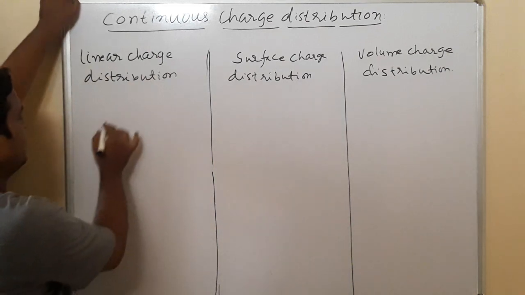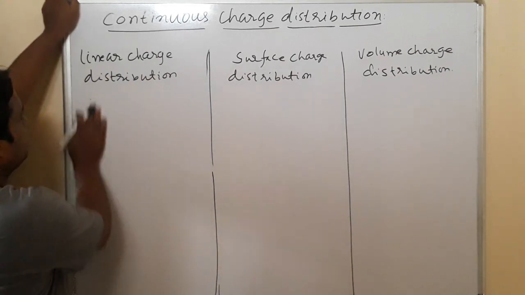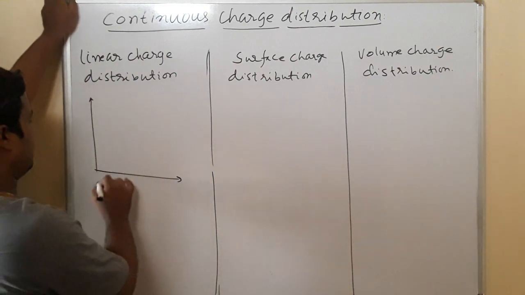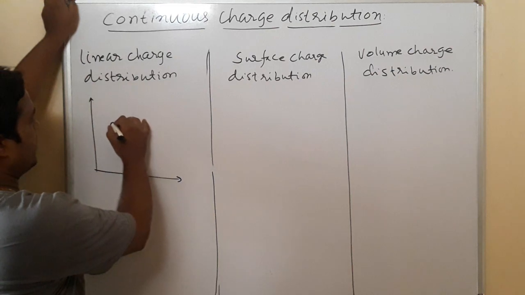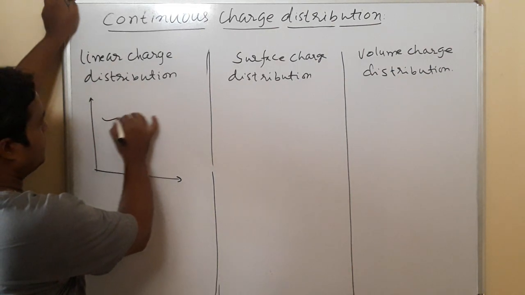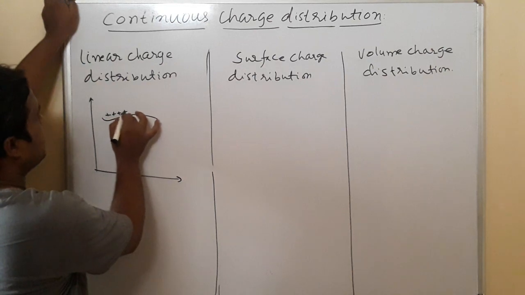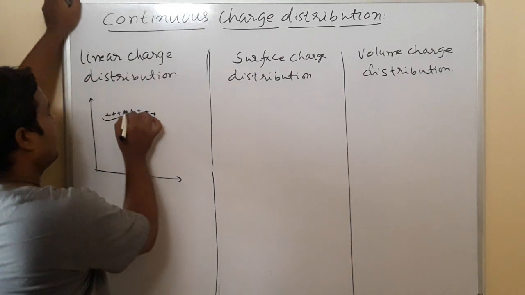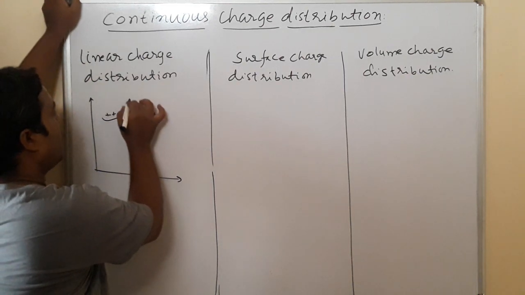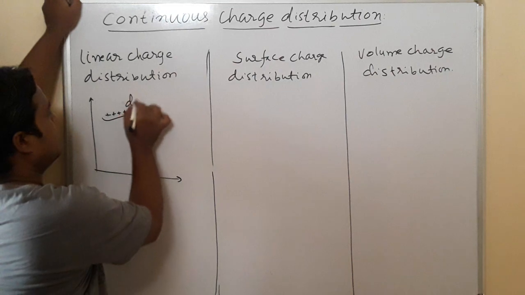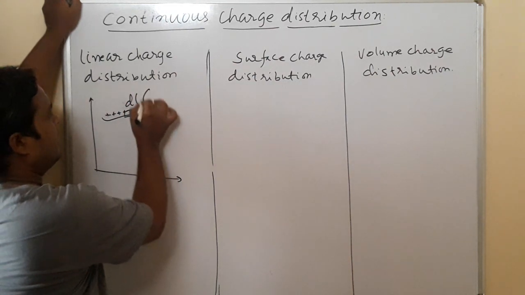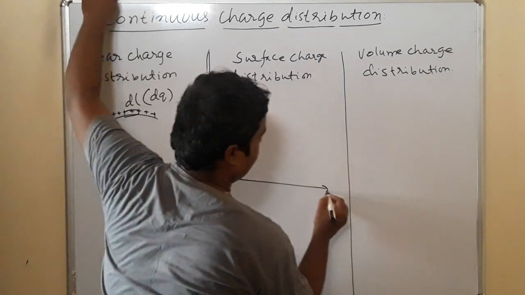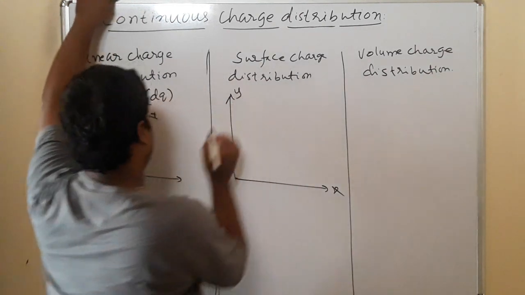Let us suppose that charge is distributed on a line like this, plus plus plus plus plus. Here we take a small length portion dl, with charge dq. This is the x axis, this is the y axis.